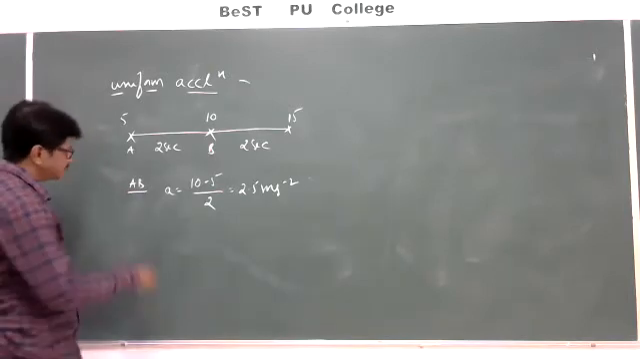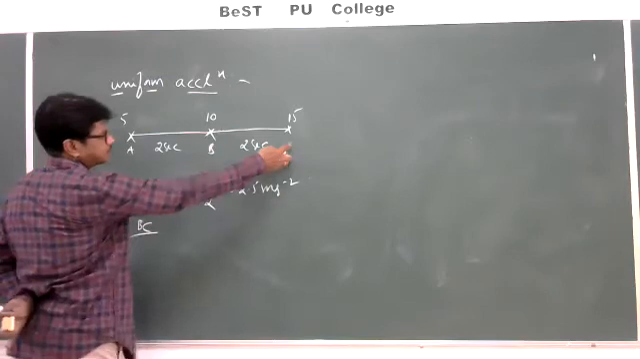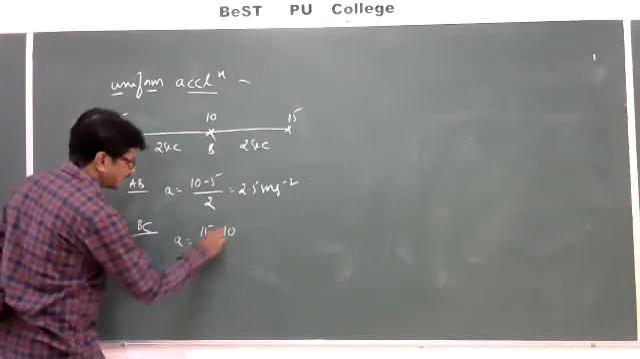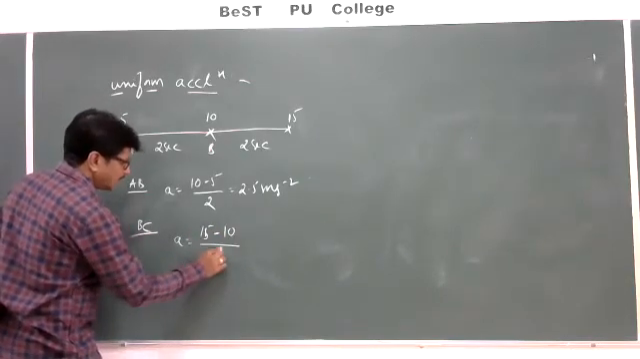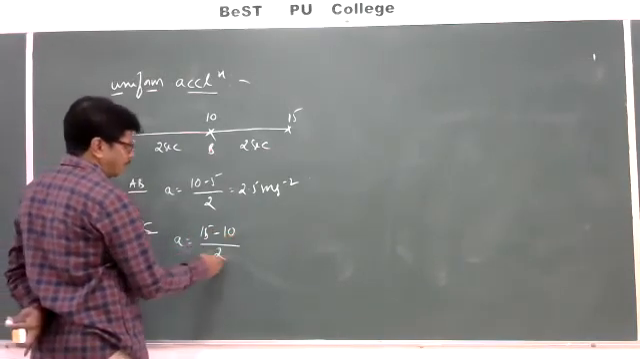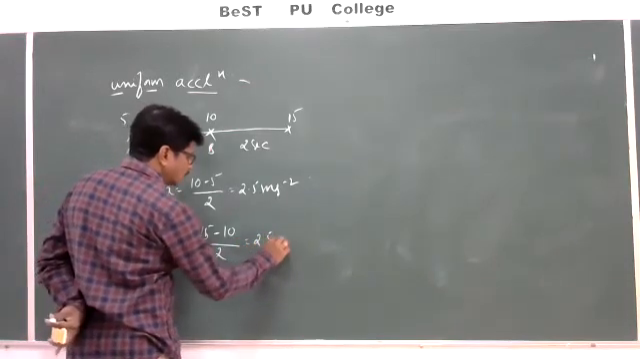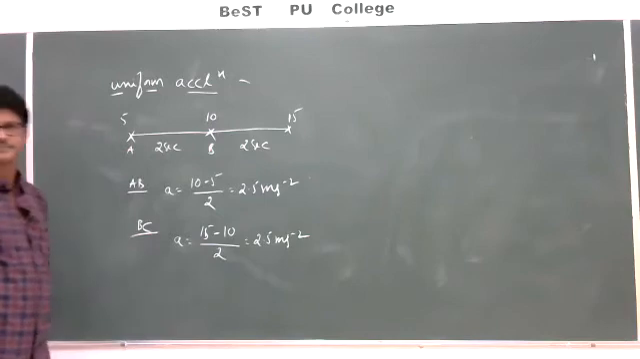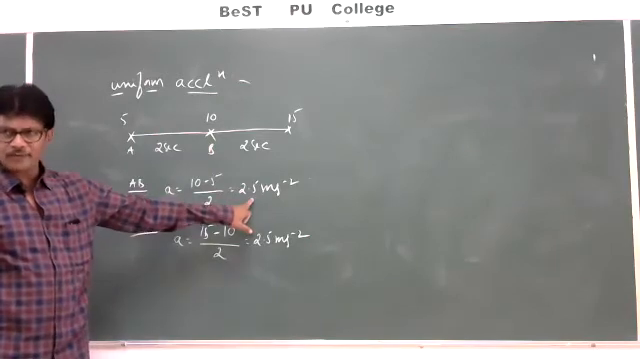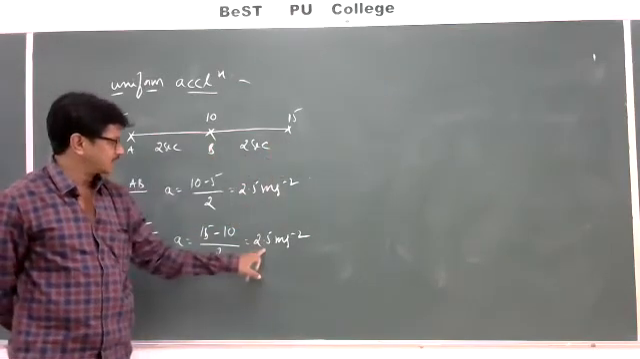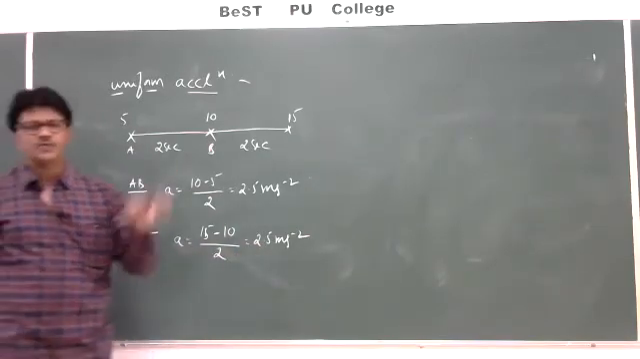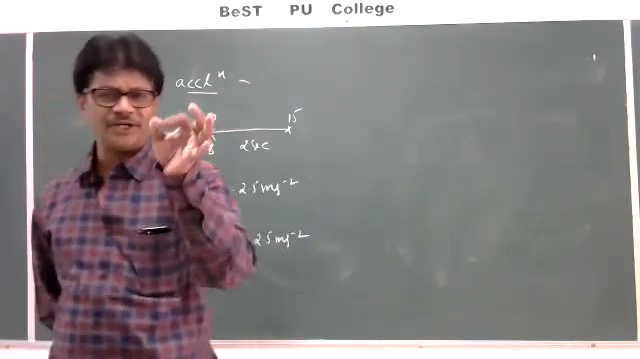In the same manner, if I go with BC, what is the acceleration here? 15 minus 10 divided by 2. 15 minus 10 is nothing but 5. 5 by 2, which is equal to 2.5 meters per second square. So between A and B, acceleration is 2.5. Between B and C also, the acceleration is 2.5. Then I can say that a body is moving with uniform acceleration.